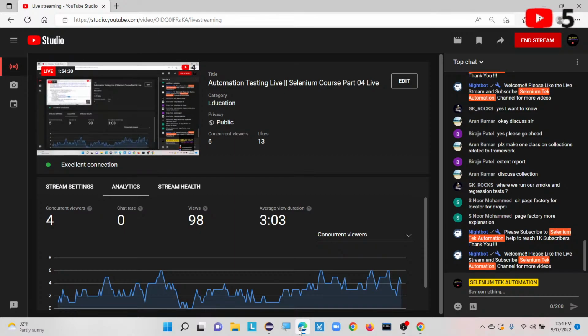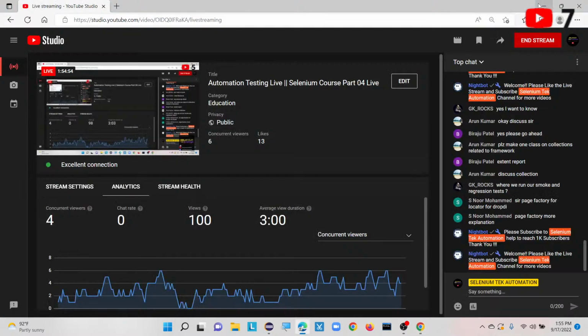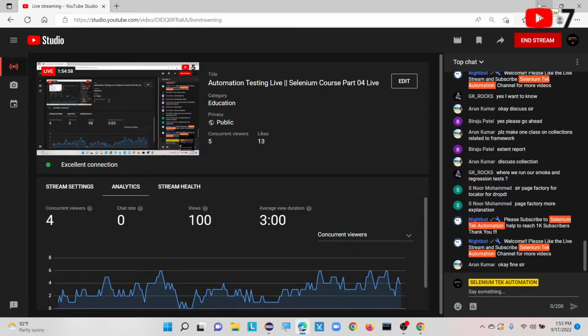Okay, today evening we will discuss the collections concept more, with small examples only. I am not going to show you a real-time example of where we can use it inside our application, because I also don't have any application to show with collections. But definitely I will try to use the collections concept on the web application I have just shown you, the globalsqa.com demo site. If there is any chance to implement collections, we can use it.